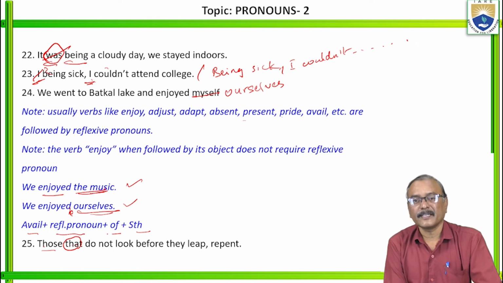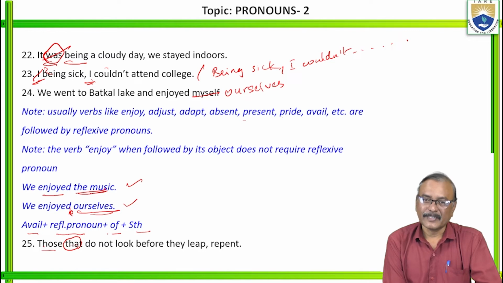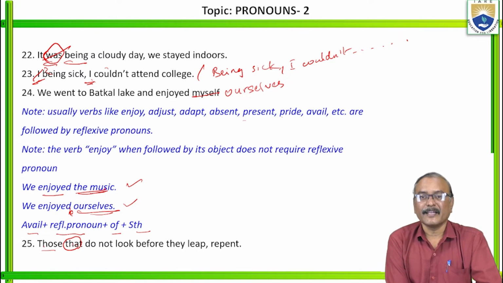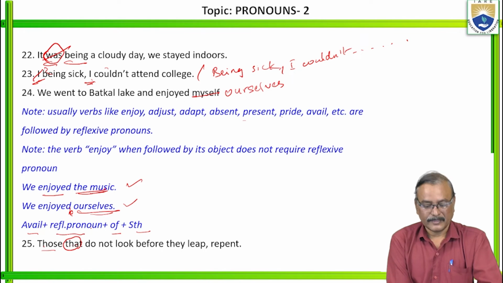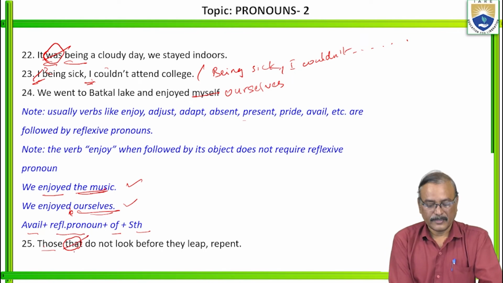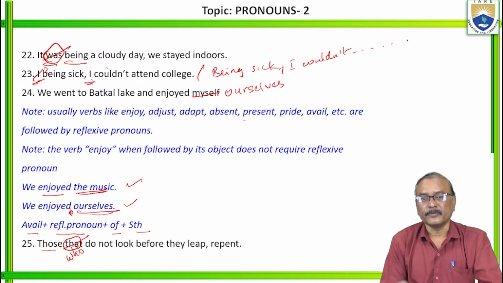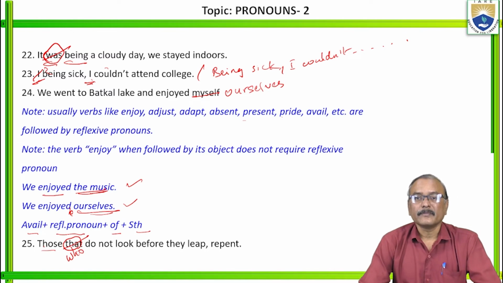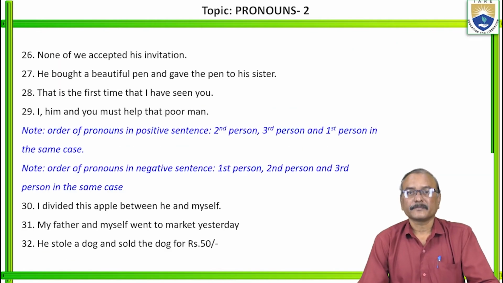That also represents human beings, even things and other areas. So here we are not getting any clarity. That's why here we should go with who. Those who do not look before they leap repent. Right? Next one.